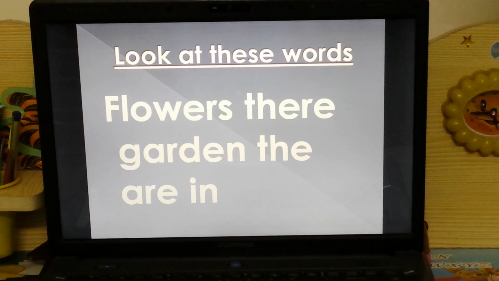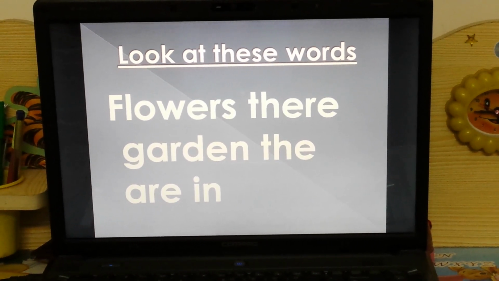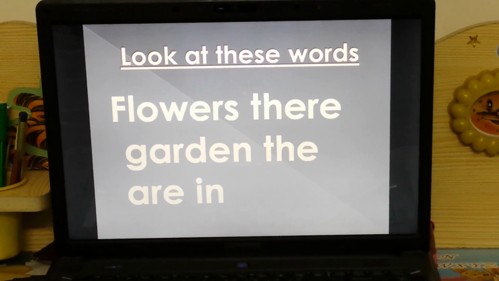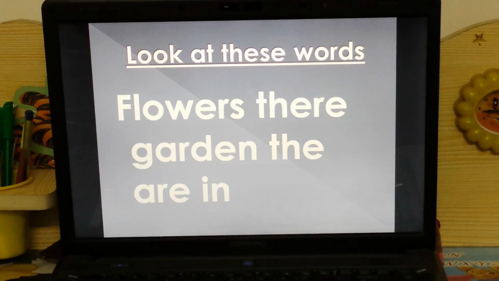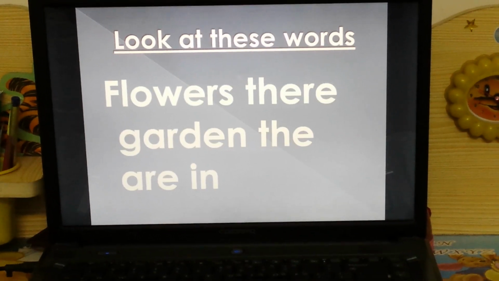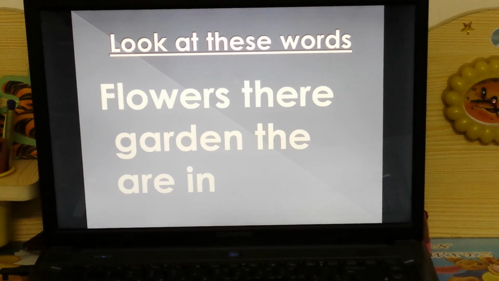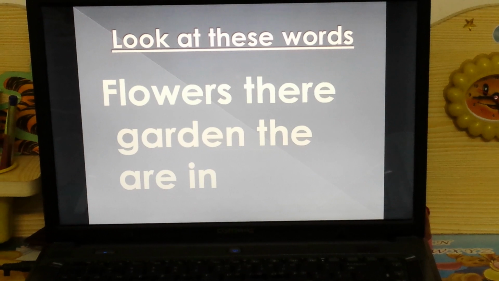Now look at these words. Flowers, their, garden, the, are, in. Are all these words making any kind of sense or giving any kind of meaning to you? No. They are not giving you any kind of meaning.